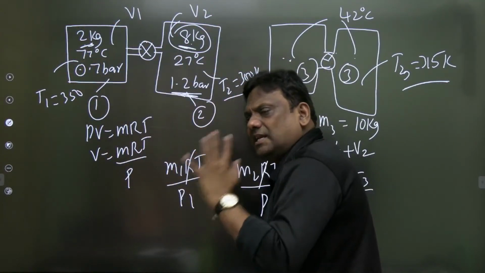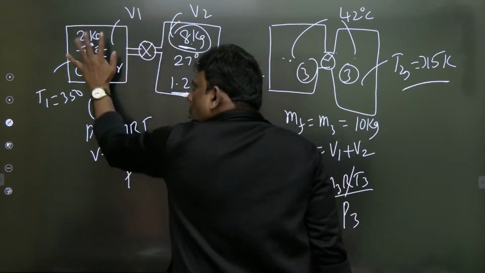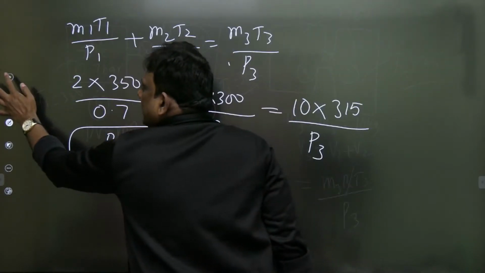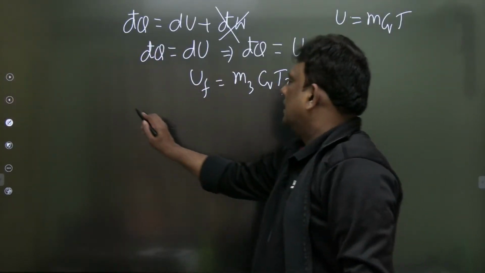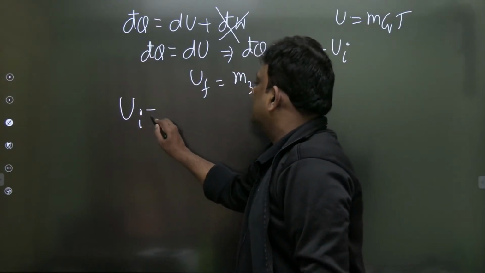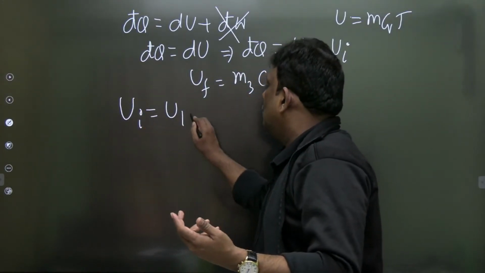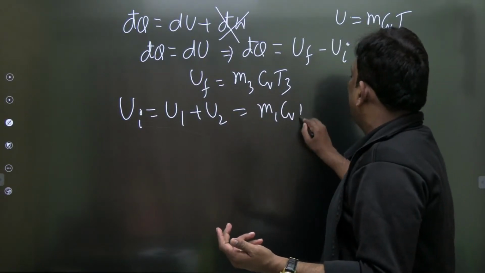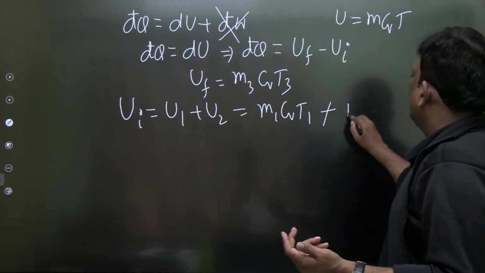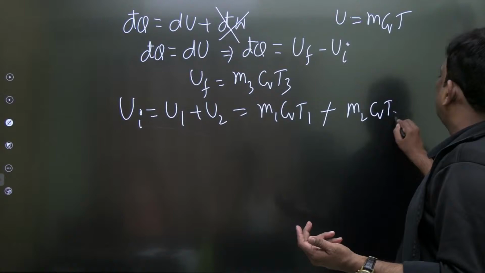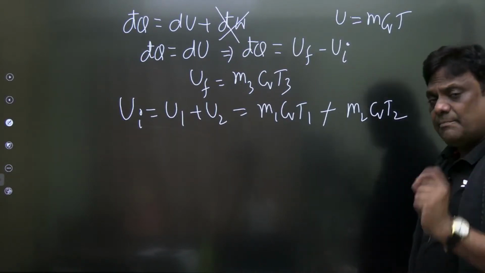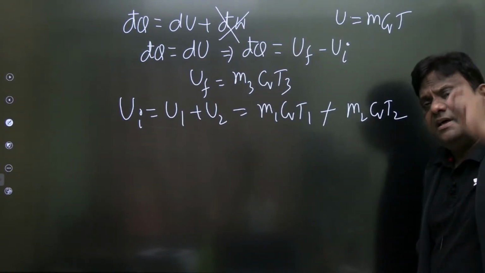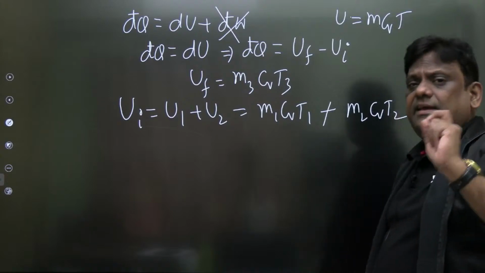So can I write the initial internal energy as U1 plus U2? Absolutely, everything is correct. What is U1? m1CvT1. What is U2? m2CvT2. Absolutely fine. Now all these temperatures, whenever I use the ideal gas equation, must be strictly in Kelvin.